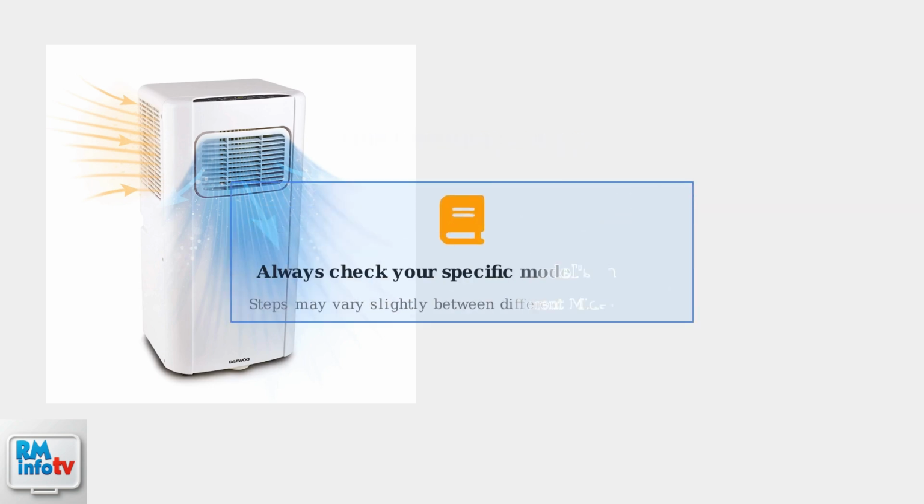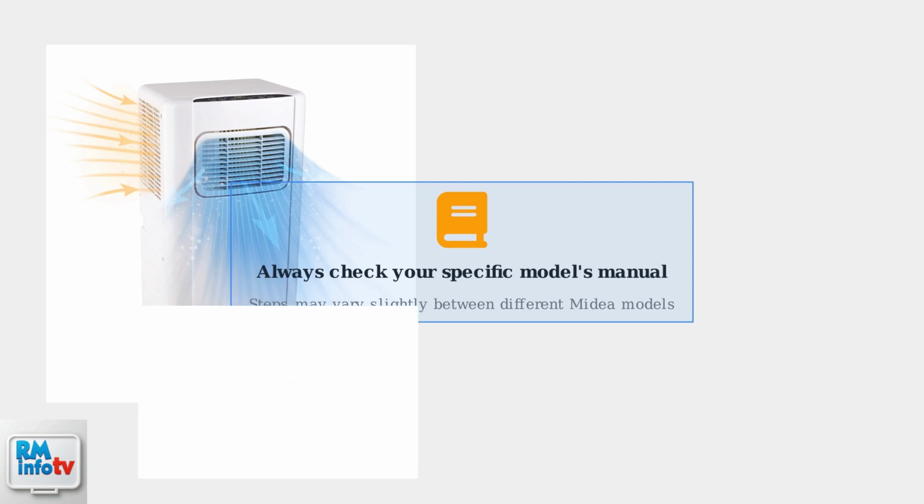Remember, while these are the general steps for Midea portable air conditioners, always refer to your specific model's user manual for the most accurate instructions, as steps can vary slightly between different models. With these basics understood, you're ready to start programming your Midea portable air conditioner's timer for convenient, automatic operation.